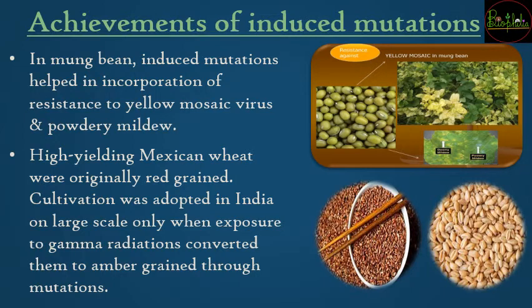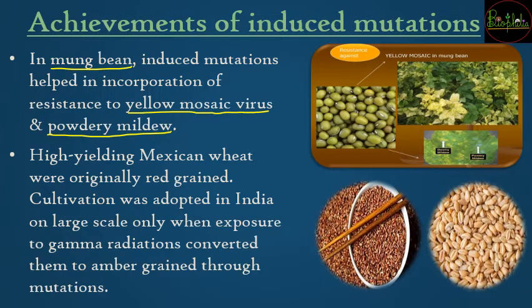Now what are the different achievements humans have got because of these induced mutations? Spontaneous mutations होते हैं जो nature में by natural methods हो रहे हैं, but induced mutations are the mutations which humans have been creating because of chemical or physical mutagens. So induced mutations की वजह से what are the different types of plants that have been made? First example is about the मूंग bean. मूंग bean के अंदर induced mutations किए गए थे and because of that a resistance was found for the yellow mosaic virus and powdery mildew.